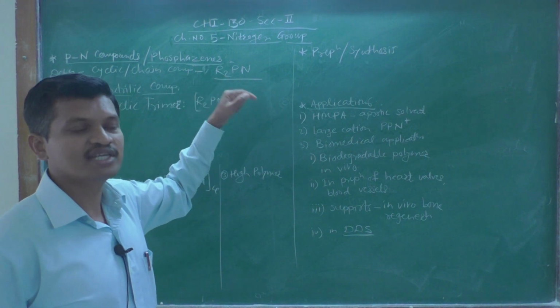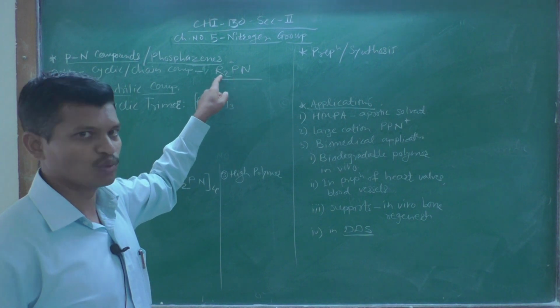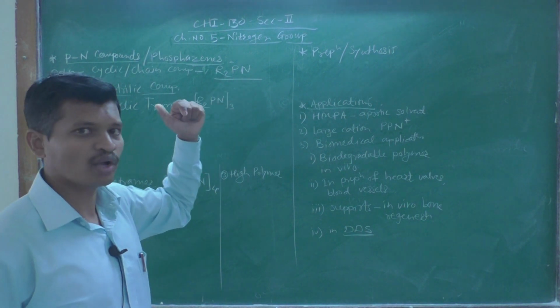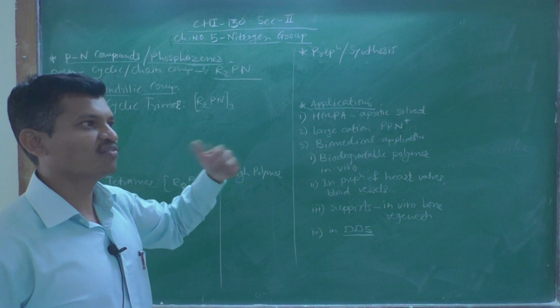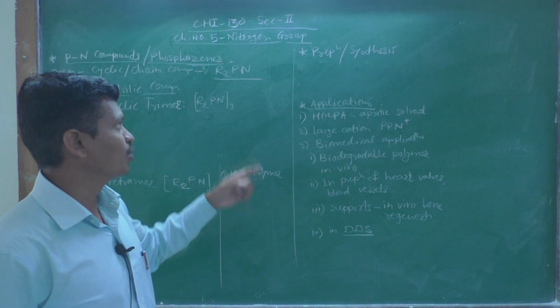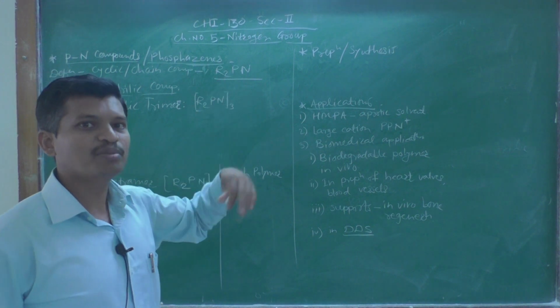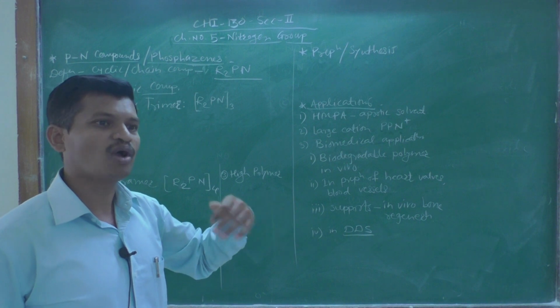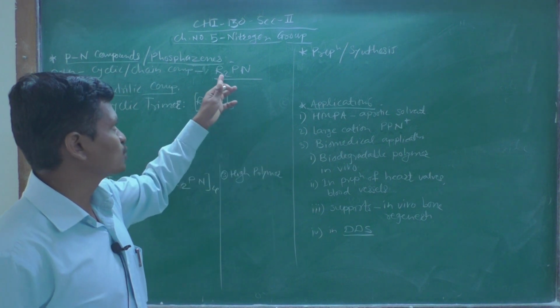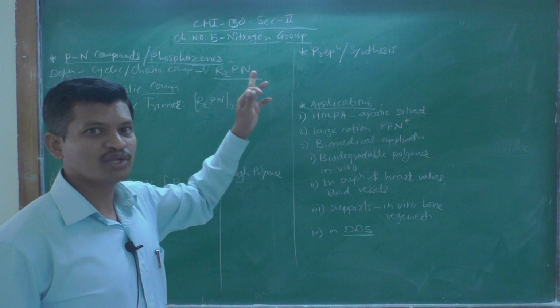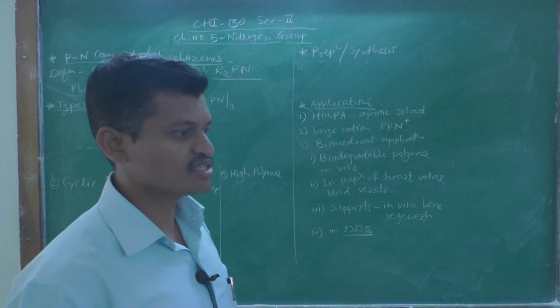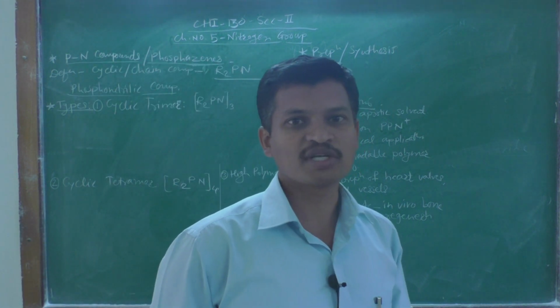In organic chemistry, we refer to this R group as an alkyl group. But in this case, it may be an R group, a halogen, or another atom. So, R2PN units are repeating in these cyclic or chain phosphorus nitrogen compounds.